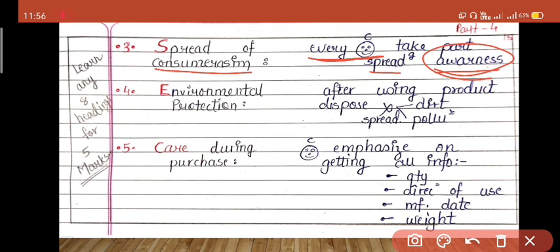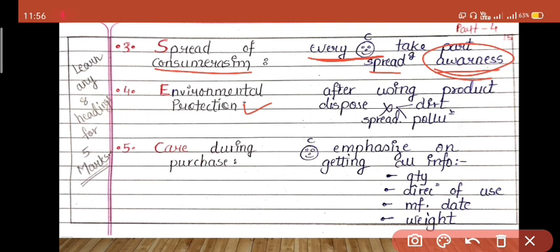Fourth heading is environmental protection. Now every consumer is purchasing or consuming products; we saw in the meaning of consumer that a consumer is a person who consumes the product. Now after consuming, if we eat any kind of wafers, we throw the packet outside. That is not the way to consume.